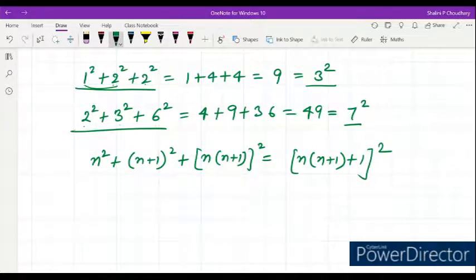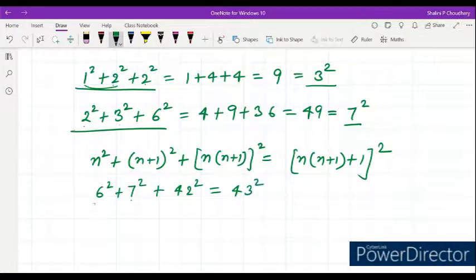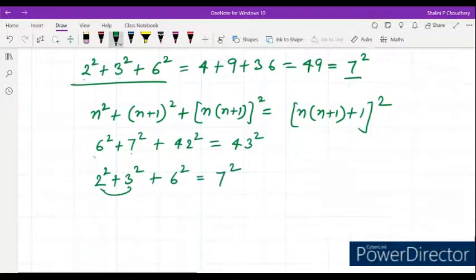It means you can take 6 square plus 7 square, then 6 into 7 will be 42, and the square of 42 will be equal to the square of 43. Similarly, the square of 2 plus the square of 3 plus 2 into 3 which is 6, the square of 6 will be equal to the square of 7.